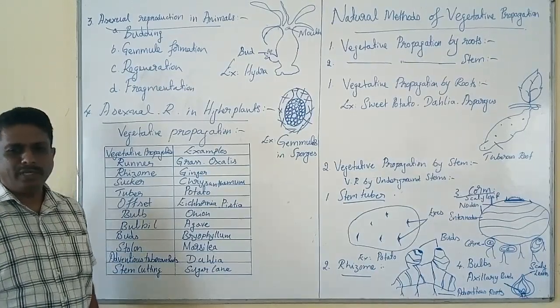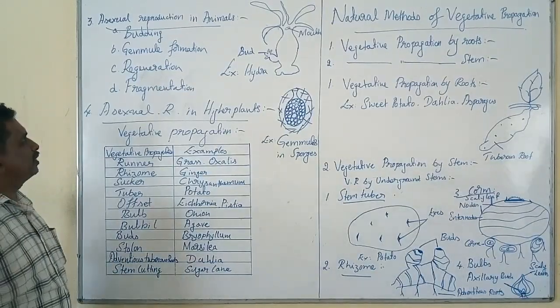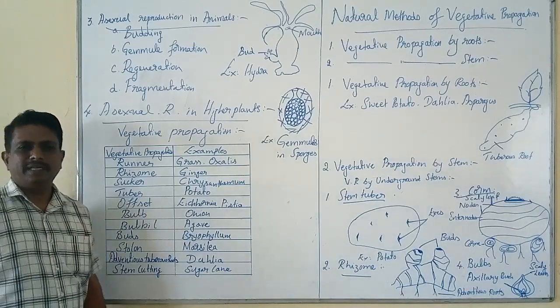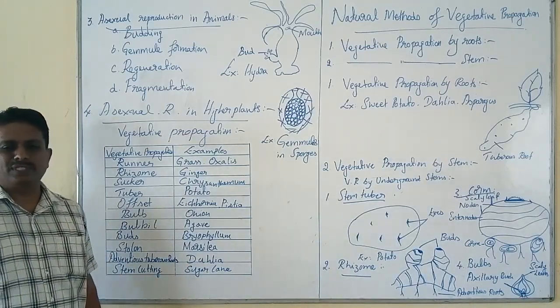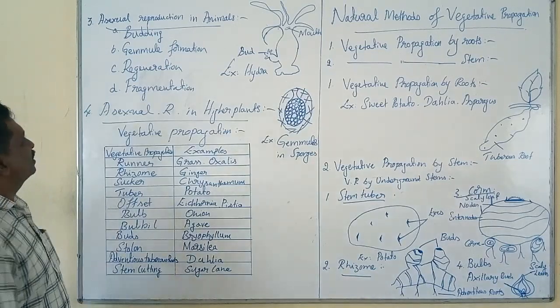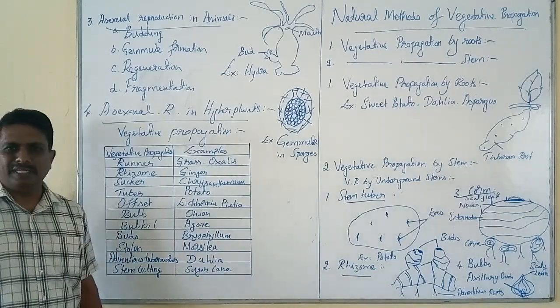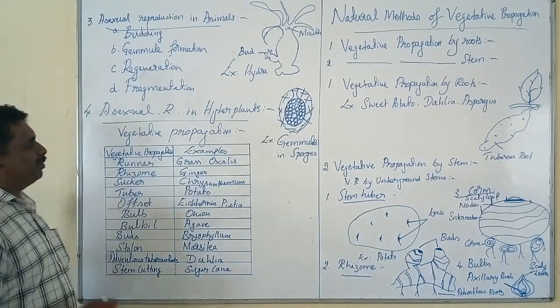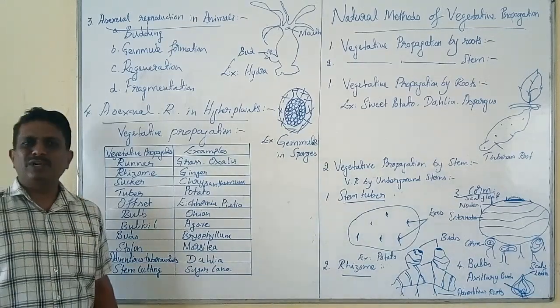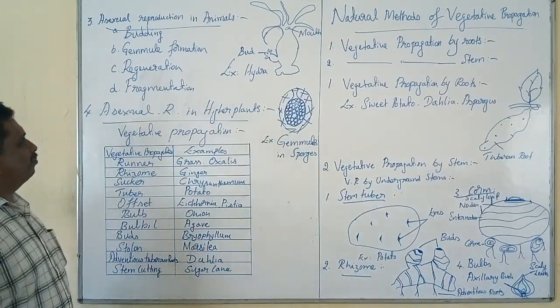Hello students, today we shall discuss the types of asexual reproduction. In the last class we discussed the main important features of asexual reproduction in unicellular organisms, and the second one, asexual reproduction in lower plants.